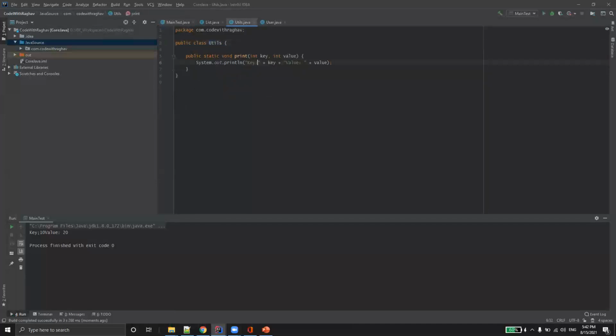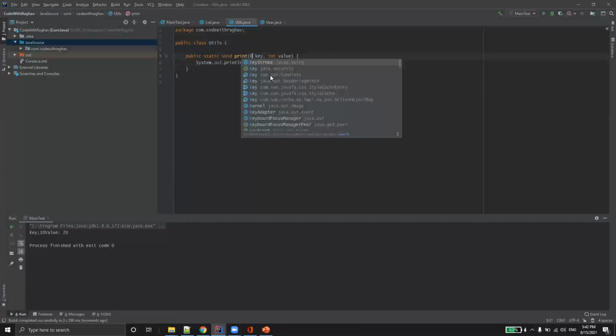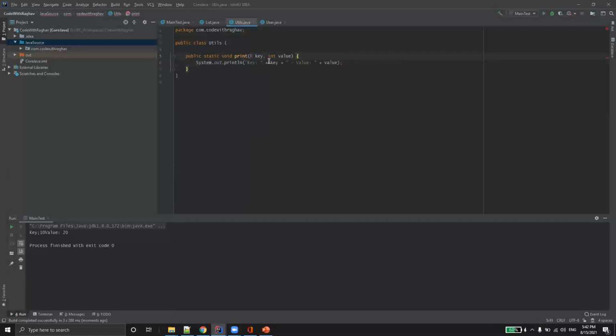Let's try to make this generic and see how it looks. Instead of Integer, I'll just say K. The convention says if you want to convert your method to accept two generic types, then you have to pass K comma V in this format.